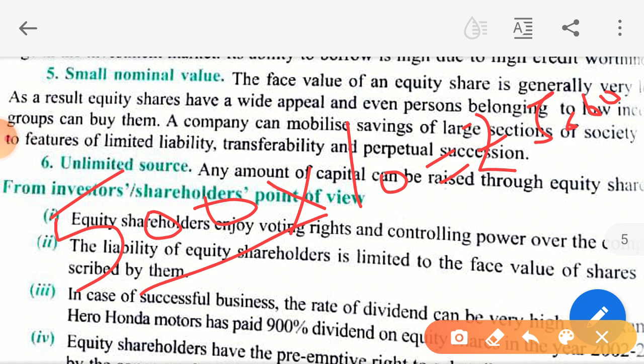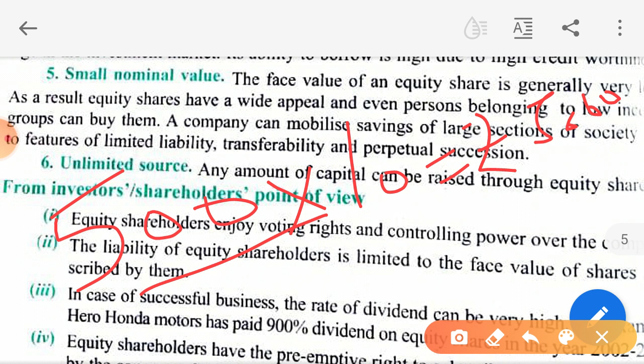Is this clear? Usually it is up to the unpaid amount. Okay, so not the entire. That is the point, the company is separate and the members are separate from the company. I told you this explanation. So the liability is limited to the face value of the shares. Okay.